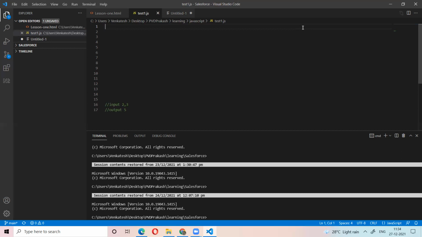Anyone who will tell? First you write function and the function name, sum. You can write any function name, not necessarily sum, as you wish. You can give anything. Then parenthesis, not square bracket. Parenthesis is called parenthesis. Then curly braces.